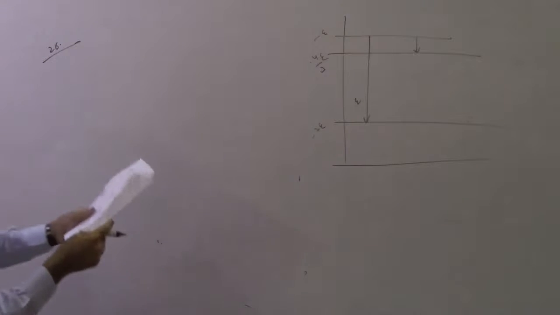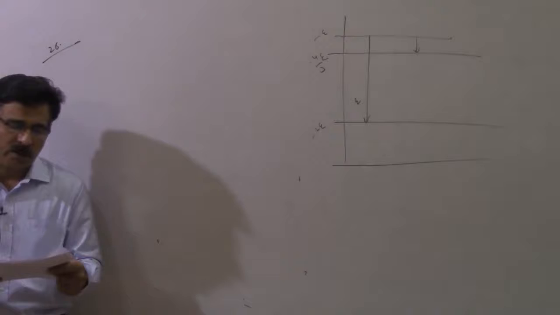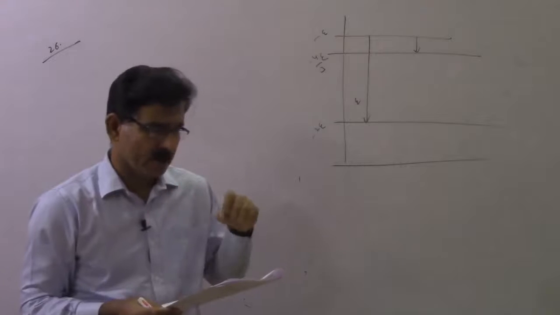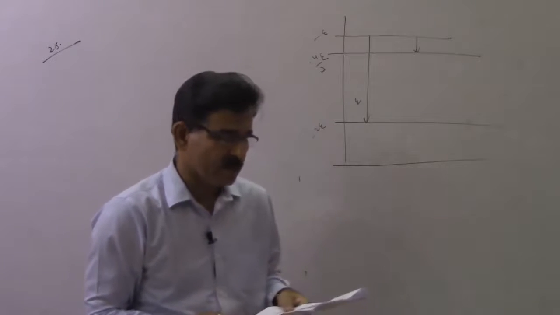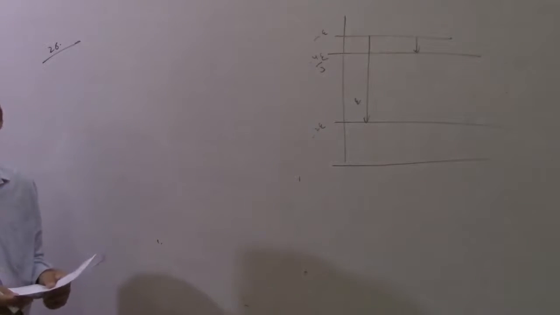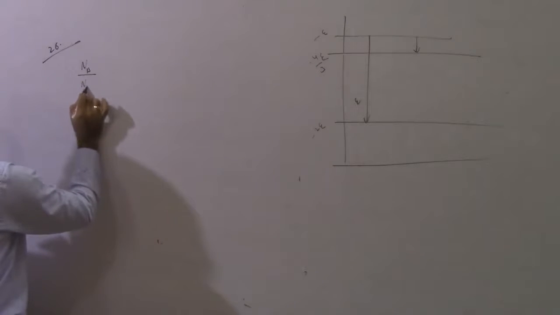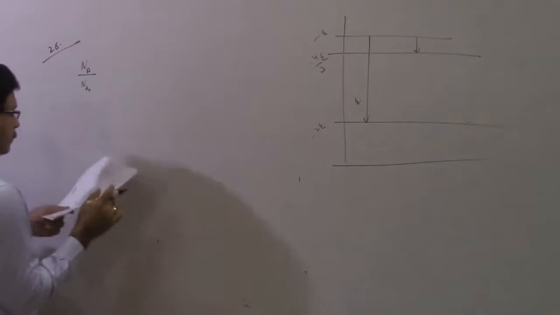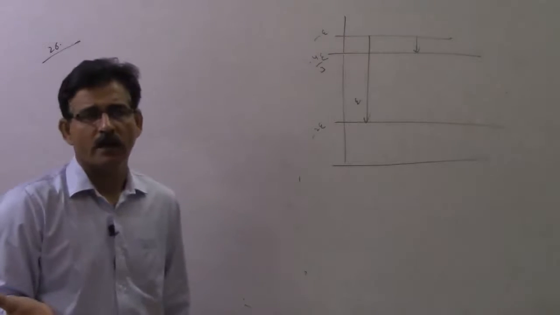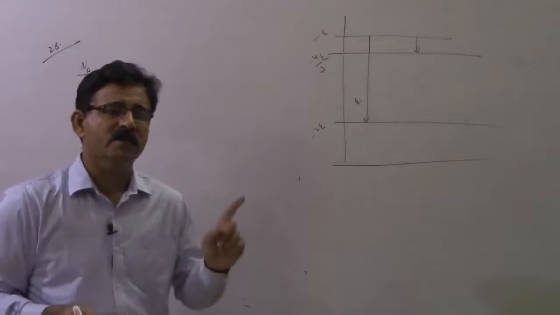26th question. A radioactive element A with half-life T decays into nucleus B. At T equal to 0, there is no nucleus B. At some time T, the ratio of the number of B to the number of A is 0.3. You know A is decaying into B, so after time T, how much has A decayed?